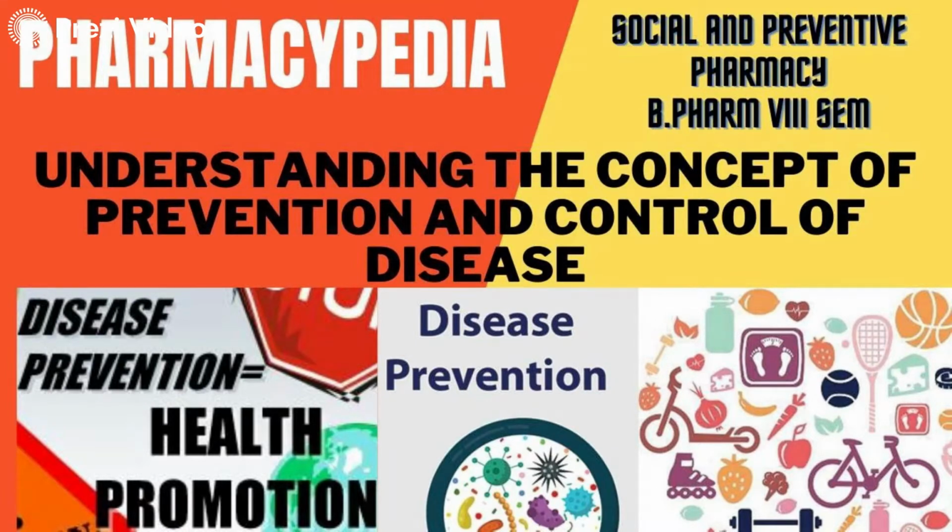This is Dr. Shikha Chauhan, and in this session, we are going to discuss understanding the concept of prevention and control of disease. This topic has been taken from Module 1 of Social and Preventive Pharmacy. Prevention is a step before your actual disease occurs, and it is a very important and critical step so that disease does not occur. So, let us try to understand the concept of prevention and how to control the disease once it happens.